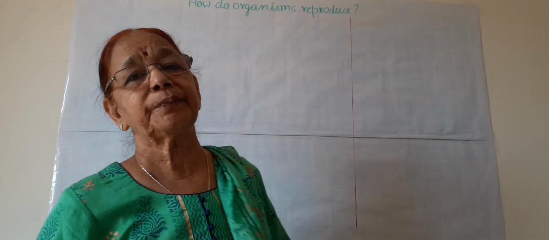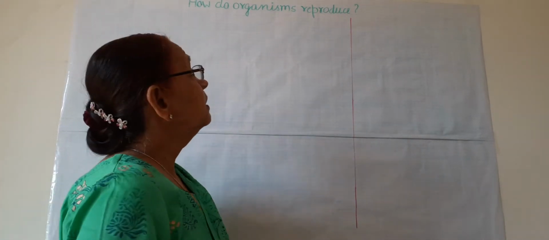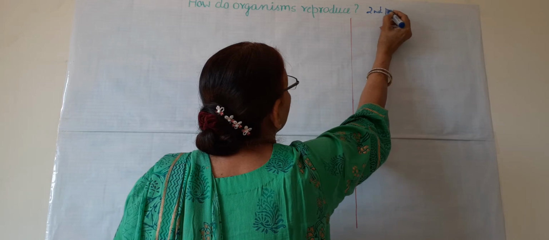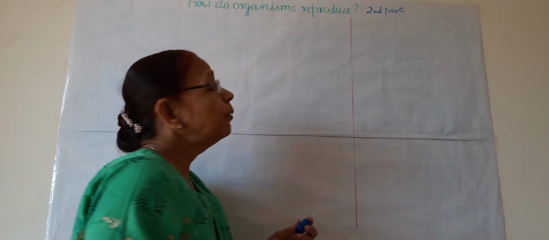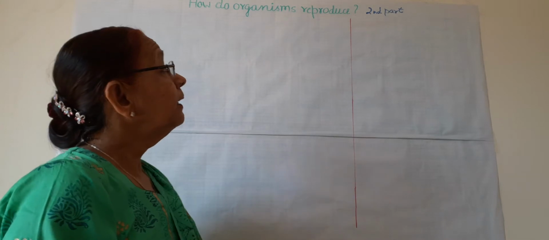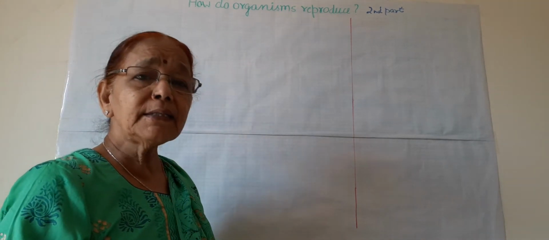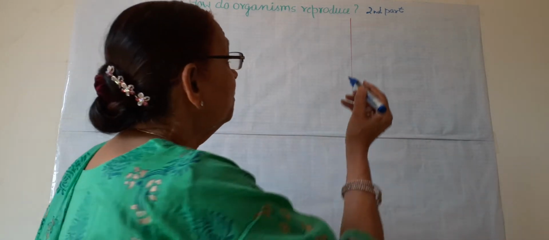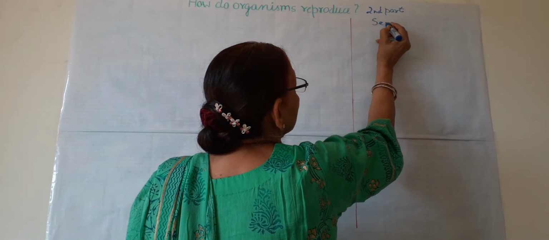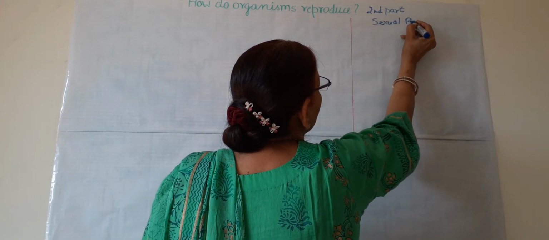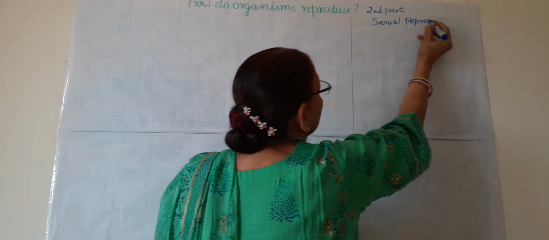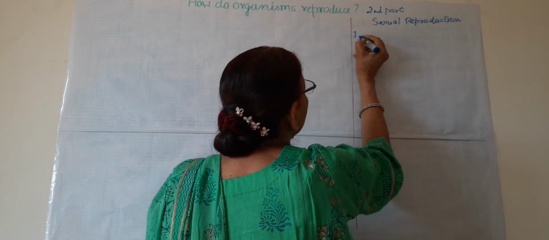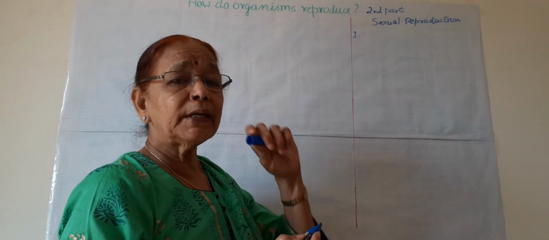Hello students, today we will do the second part of the chapter, how do organisms reproduce. In the first part we have done asexual reproduction, and in this part we will learn about sexual reproduction. So first of all I will write some common points of sexual reproduction in brief, and then we will discuss each and every point.